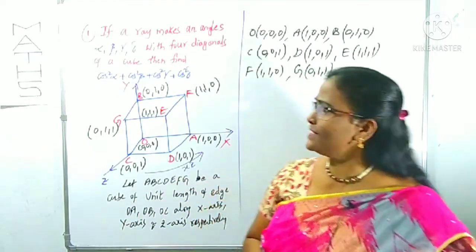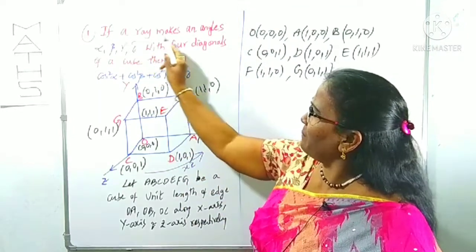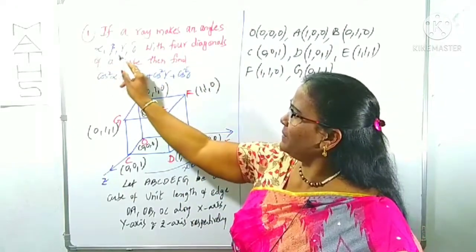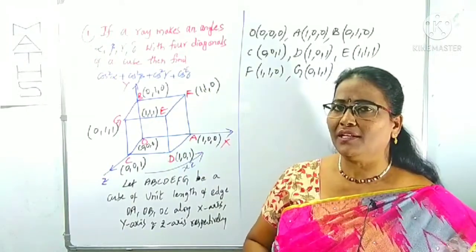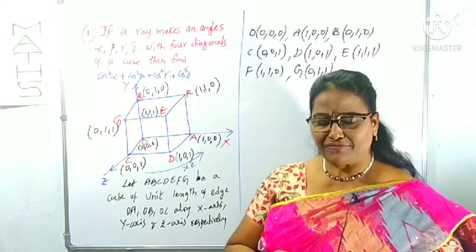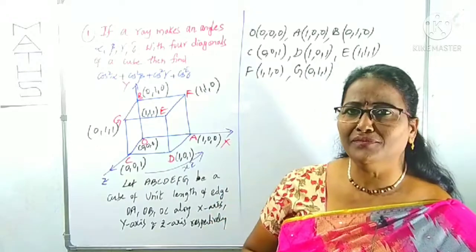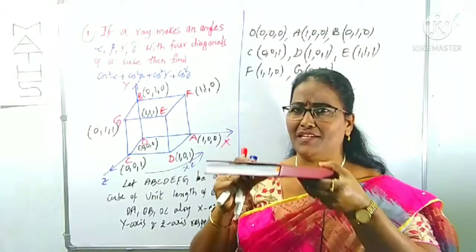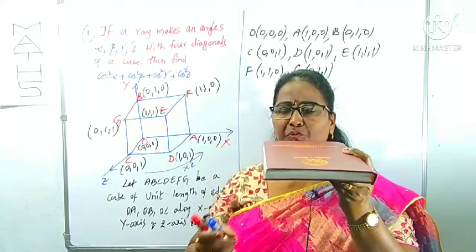Now we have to concentrate on the major point in the given question. If a ray makes angles alpha, beta, gamma, delta with what? 4 diagonals of a cube. What these 4 diagonals of a cube are is the major point here. 4 diagonals of a cube means, just like I will show you one book here. You can think this is a cube. This is not a cube actually. This is a cube. 4 diagonals of a cube means what?